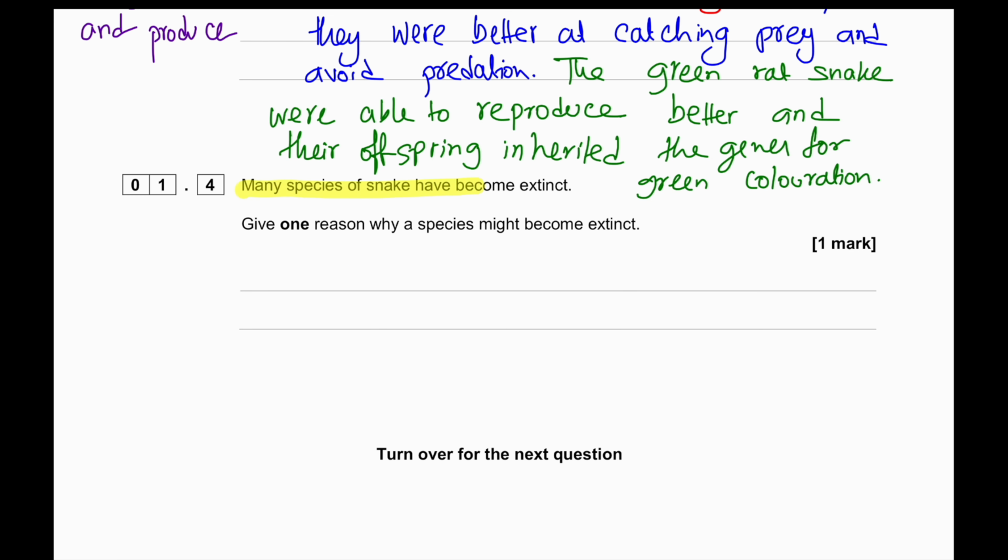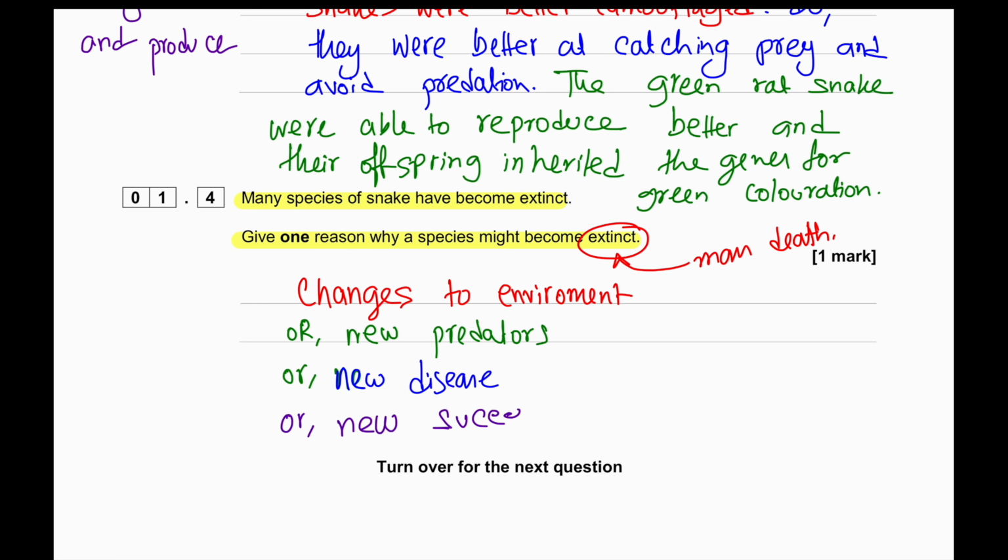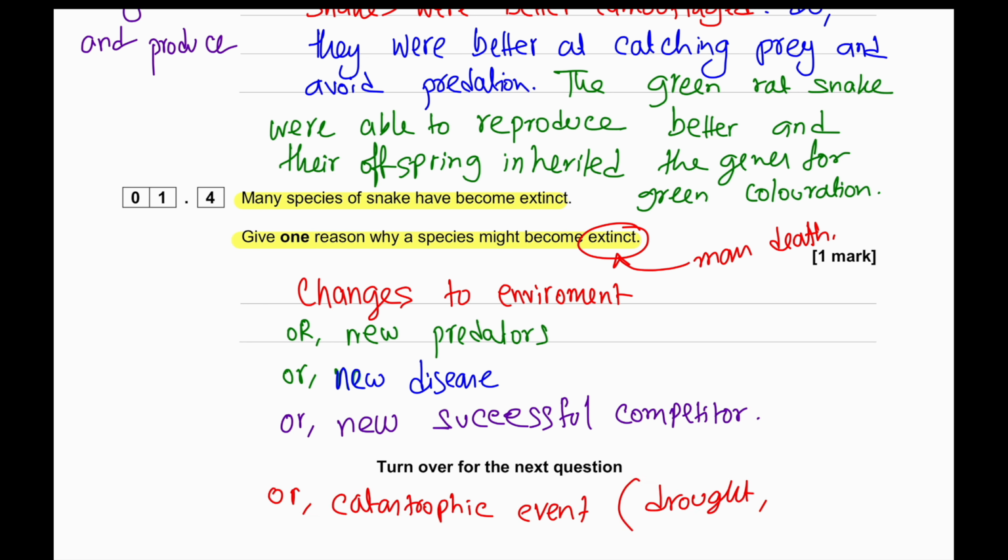Many species of snake become extinct. Give one reason why species might become extinct. When we are talking about extinction, we have to understand that extinct means mass death. Often this can be due to new diseases or any catastrophic event like drought or eruption of volcanoes, or a new predator arriving in a particular area, or sudden changes in the surroundings which the animal was not able to adapt to. So there can be many possible answers. I'll just mention a few. You just choose any one of them and write it in the answer. It will always be correct.